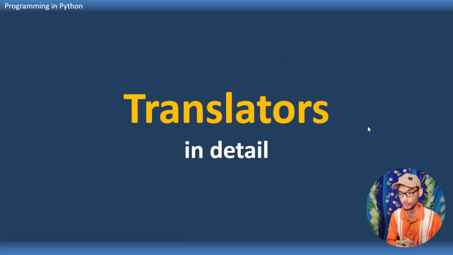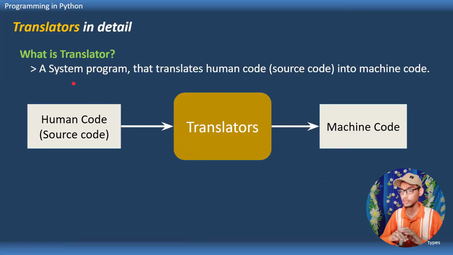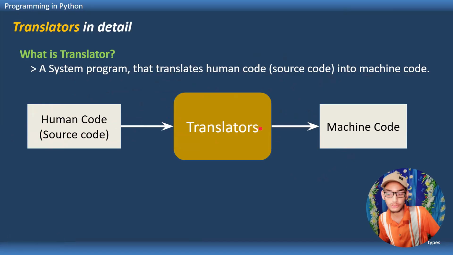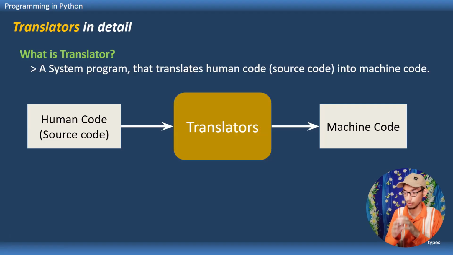So translators in detail. What exactly is a translator? A translator is a system program that translates human code into machine code. So if we feed some human code into the translator, at that time we don't call it human code, we call it source code. It is obvious why we call it source code, because it is the source for the translator to generate the machine code.